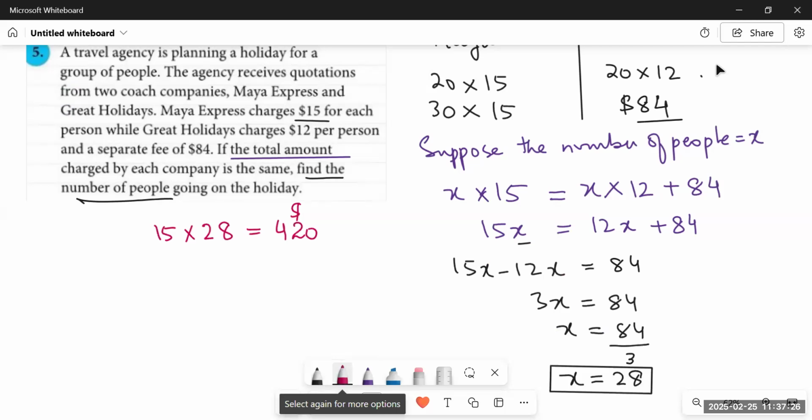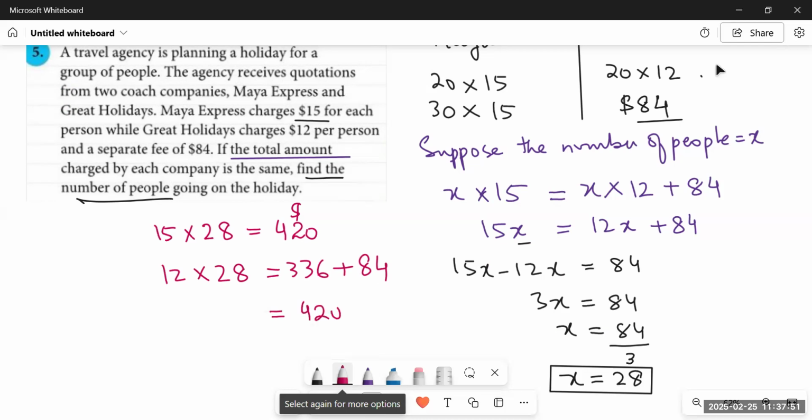And when we talk about Great Holidays, they charge $12 per person. So their total price would be 12 multiplied by 28, which is 336. But then they charge a fixed amount of 84 as well. So we have to add 84 to it, and we will get the same answer, that is $420.